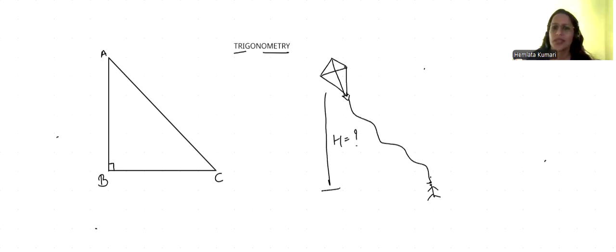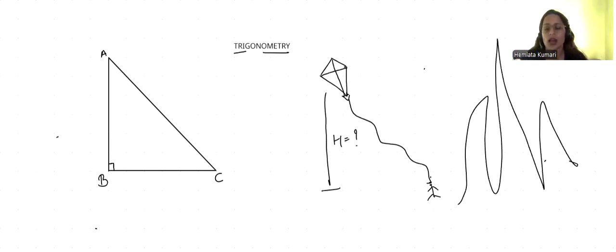Similarly, suppose we have mountains, and I want to find out the height of that mountain. Again, we don't have any scale. So, do we have anything by which we can find out? Yes, we have. That is trigonometry. With the help of trigonometry itself, we can find out the height of the kite, the height of a mountain, any tower we have. So that is some idea you got of the use of trigonometry.